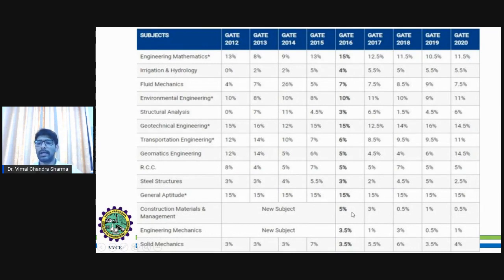And gradually the percentage has decreased from 5% to 0.5%. So the preparation towards this subject should be taken with great care, and allocating time with respect to the other subjects should be justified properly.